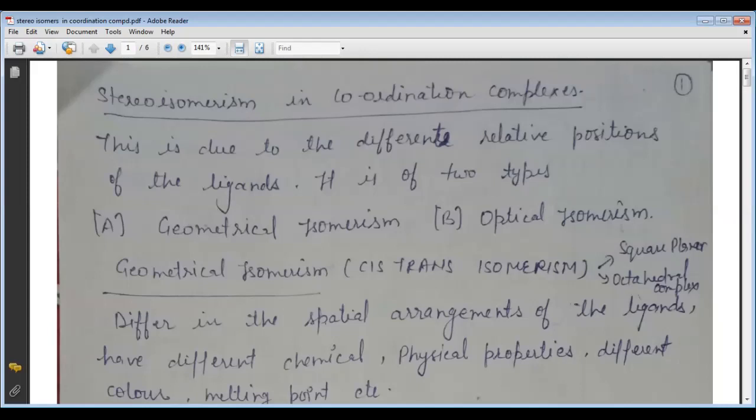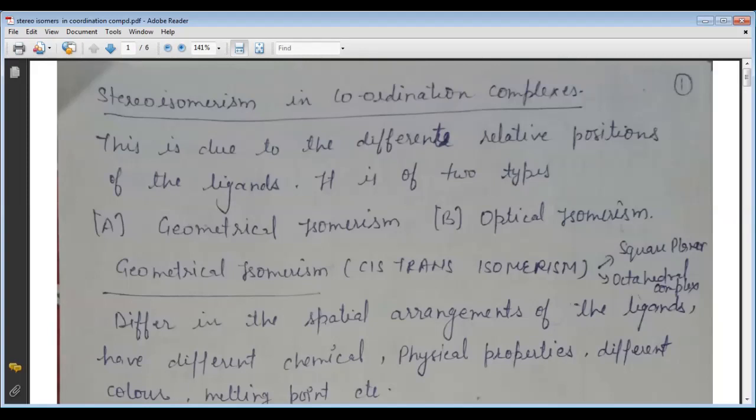In our previous lectures, we have already discussed the short terms: the coordination compounds, the optical activity, the enantiomers, the stereomers, and cis-trans also. Now come to the topic.